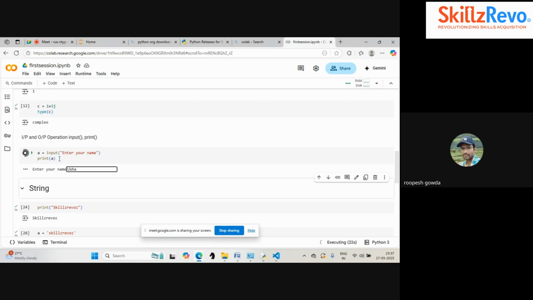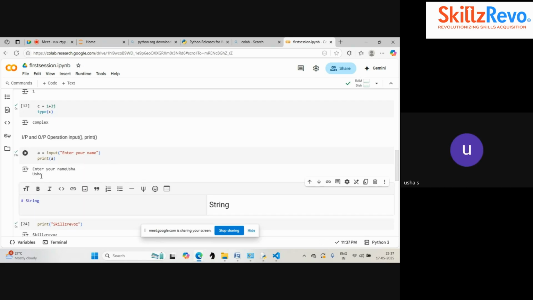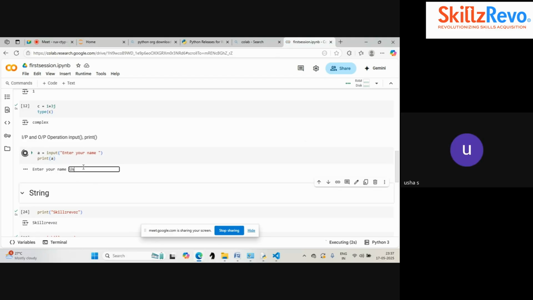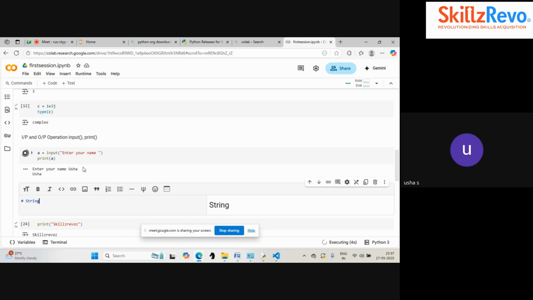Now it will display my name. Are you able to understand? But it is showing the cell has not been executed to avoid kernel deadlock, as there is another pending input. You have not given any input, for example, I'm giving an input here, entering here, and displaying the output in the next line.